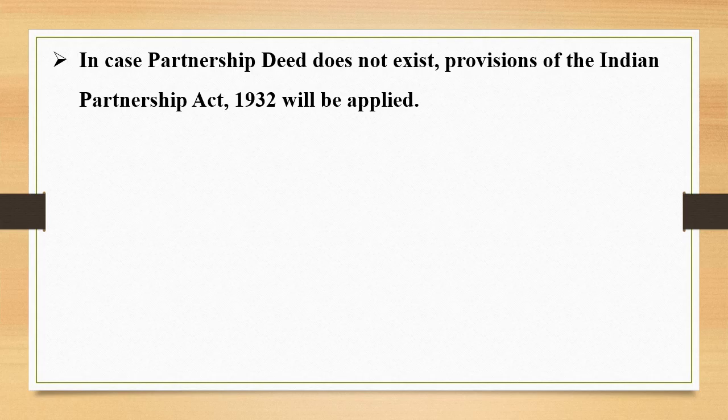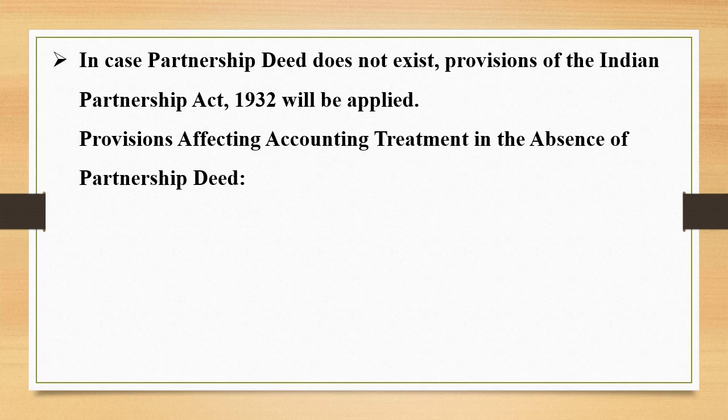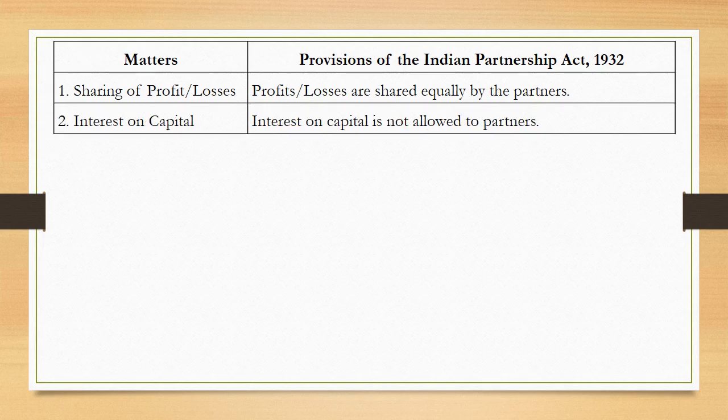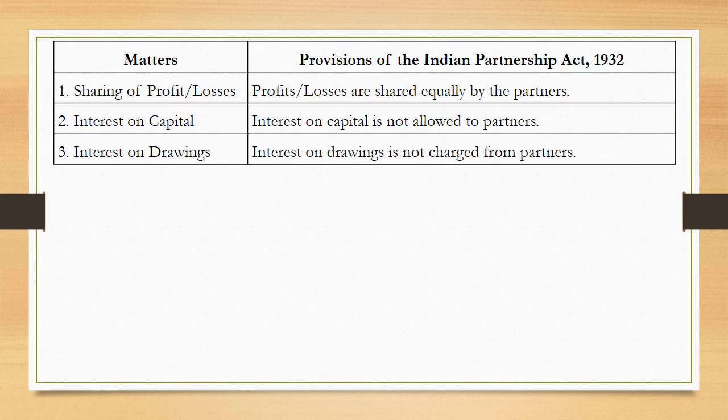Now let us know what are the provisions affecting the accounting treatment in the absence of partnership deed. We'll be going through the various matters. Sharing of profits and losses. If partnership deed is not there, the profits or losses are to be shared equally by the partners. Point number 2, interest on capital. Interest on capital is not to be allowed to partners in the absence of partnership deed. Point number 3, interest on drawings. Interest on drawings is not charged from partners.